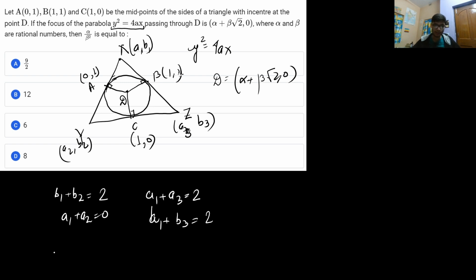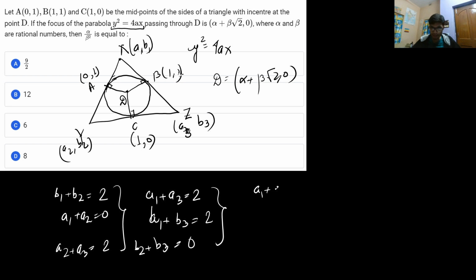Again you got the equations a2 plus a3 is equal to 2, and b2 plus b3 is equal to 0. Now if you solve all these equations, if you add all the a1, a2 and a3 values, you get 2 times a1 plus a2 plus a3 is equal to 4, so a1 plus a2 plus a3 is equal to 2.